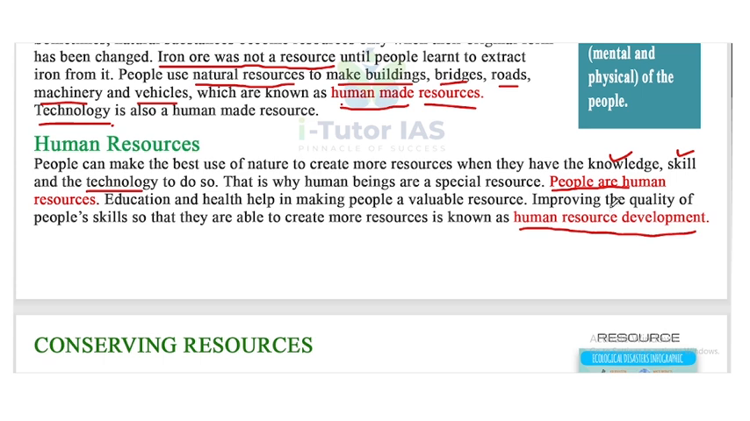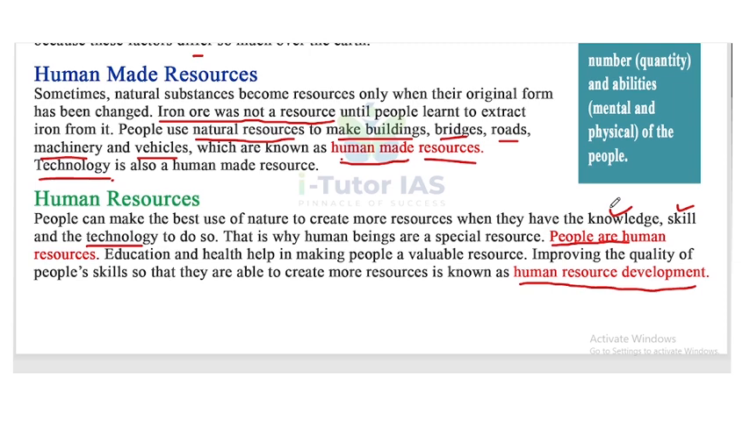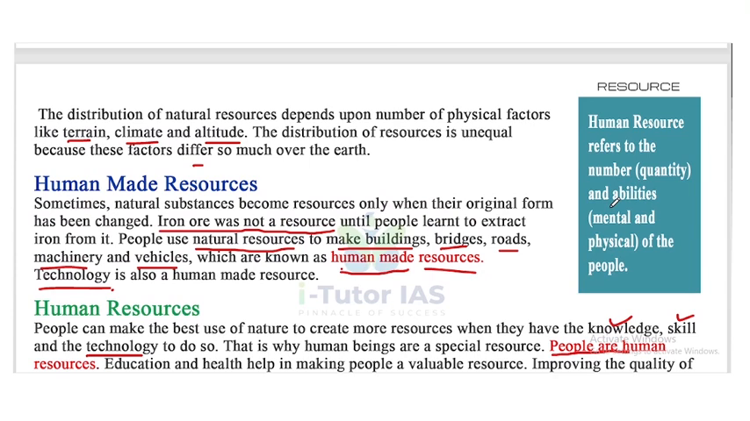Okay, so those are the three types of resources. First one is natural resources, second one is human-made resources, and final one is human resources. What is human resource? Human resource refers to the number, that is quantity, and ability of the people. Number means quantity and ability means mental and physical ability of the people. So that is human resource.